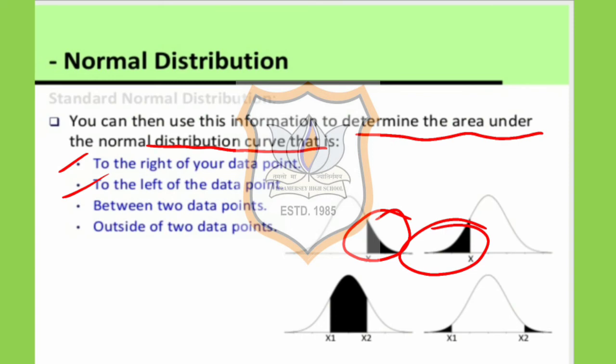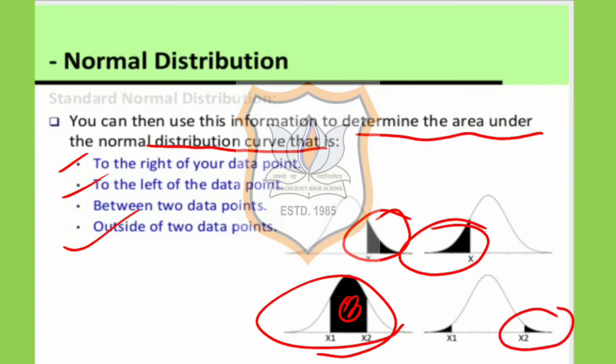We can also find the probability between the two values of x, and these two values we can draw in this form, and then the area under this curve will give us the probability between the two values x2 and x3. We can also find the value outside of the data points, that is this portion beyond x3 or x2, if we want to find towards the right or left. Those values also we can find.